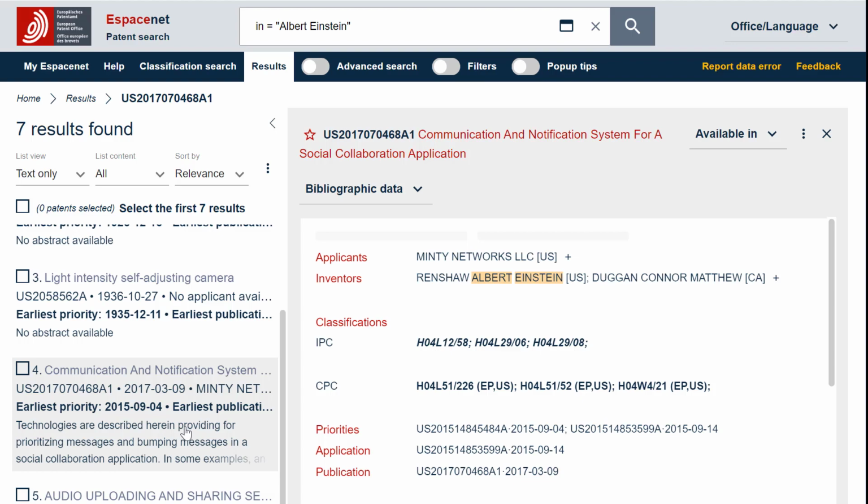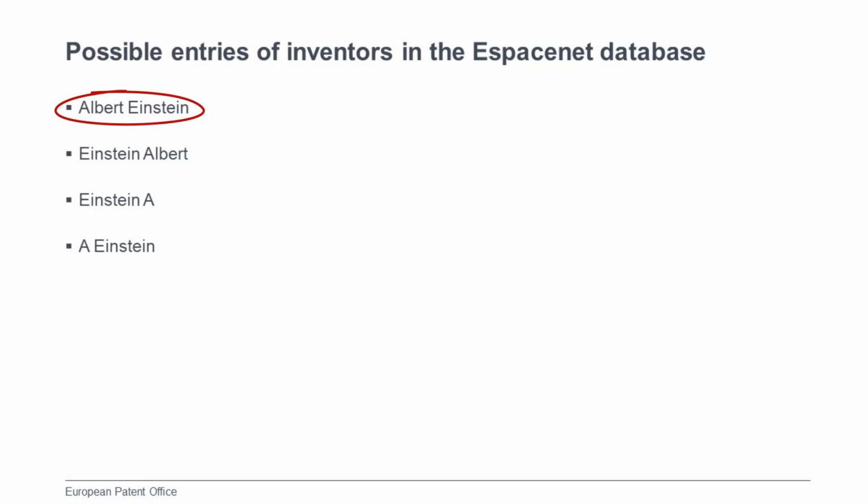For example, it could be entered as Albert Einstein with the first name first and the last name in second position. It could also be entered as Einstein Albert with the last name first and the first name in second position. This is actually the most frequent way to enter inventor names in Espacenet, and sometimes both of these variations are entered in the database. However, not systematically. You could also find entries where only the first letter of the inventor first name is shown, such as Einstein A or A Einstein.